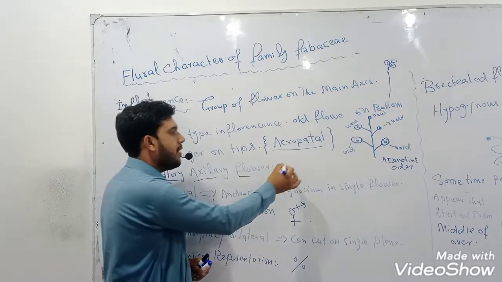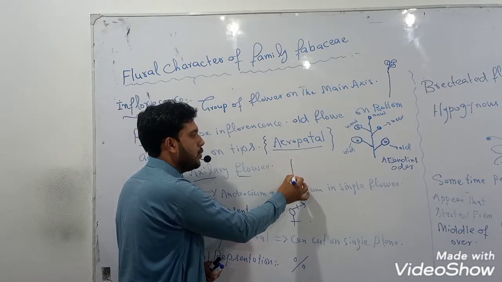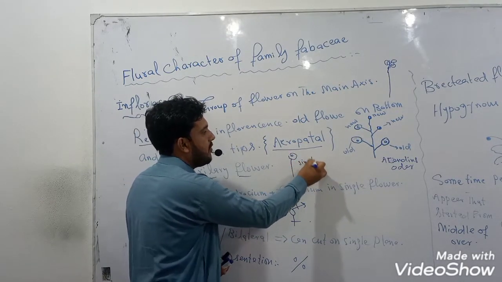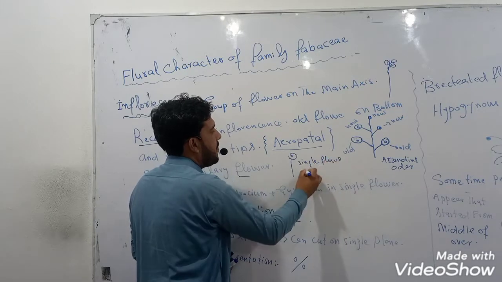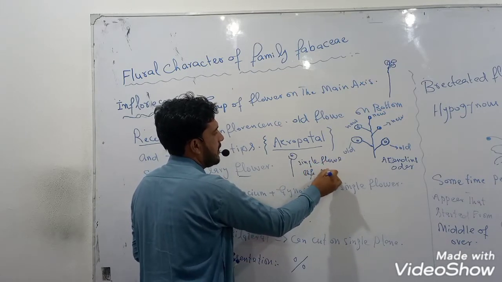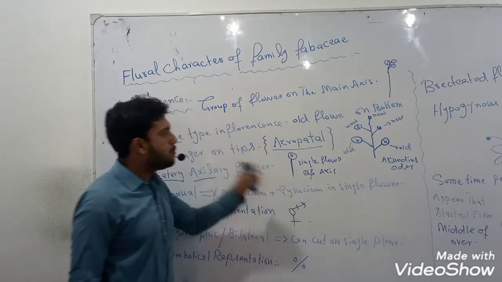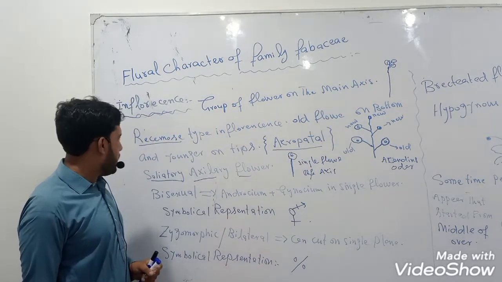Solitary axillary flower: the main axis, which is also known as leaf axis, has a single flower. Single flower on the leaf axis. The main axis having a single flower. This family also includes this type of flower.